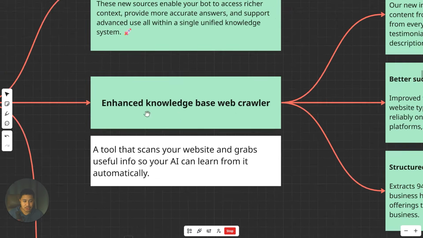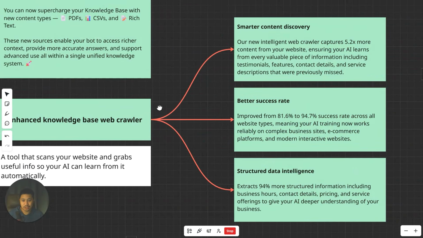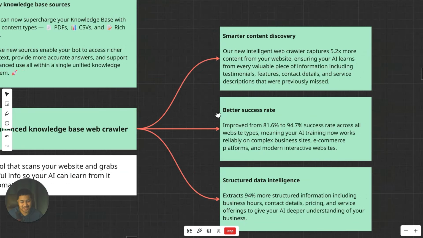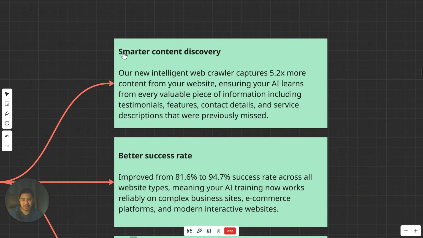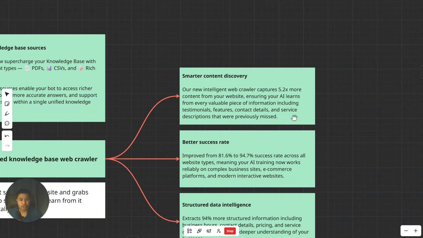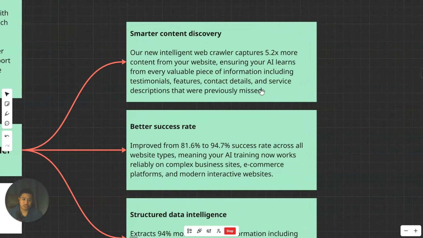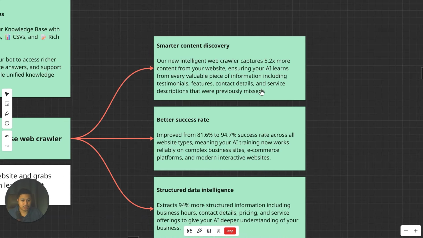And so with this one, there are 3 features for this exact feature. So first and foremost, it will provide you with smarter content discovery. Yung web crawler nila, it captures more than 5 times more content from your website, ensuring your AI learns from every valuable piece of information, including yung mga testimonials, features, contact details, service descriptions that were previously missed. So before, it wasn't really that good, but now they're just taking it a step further and improving everything.